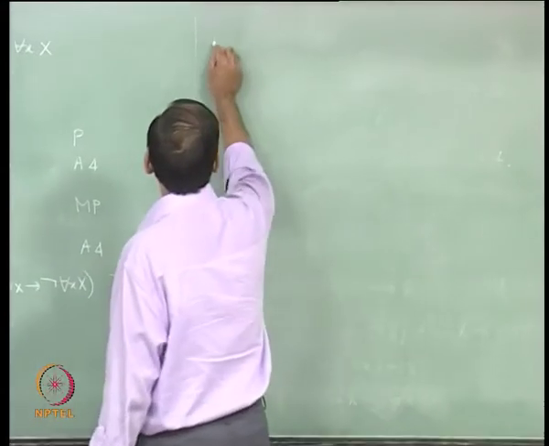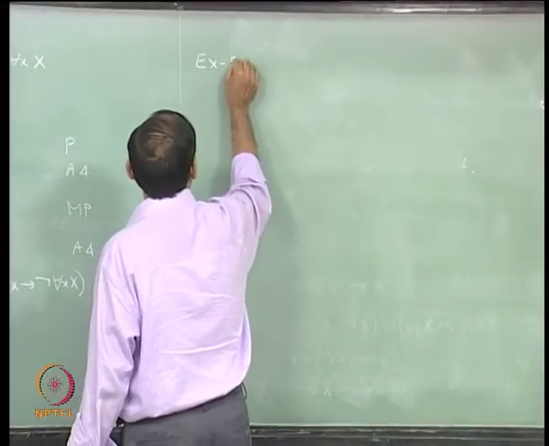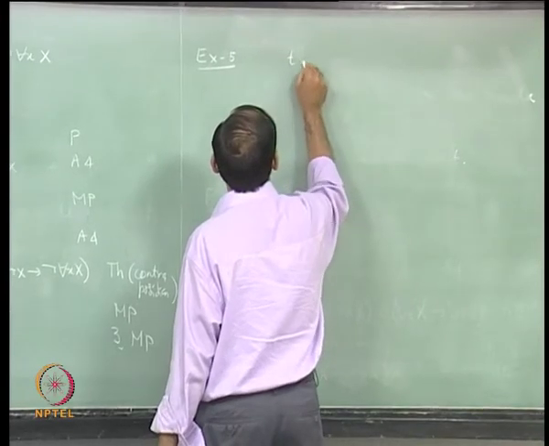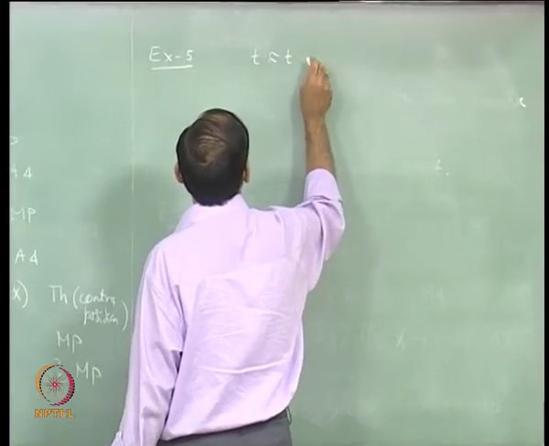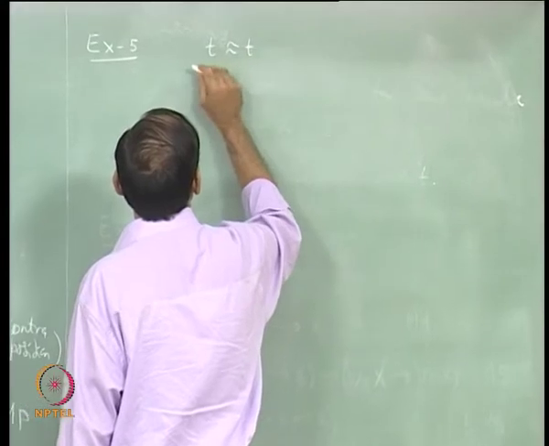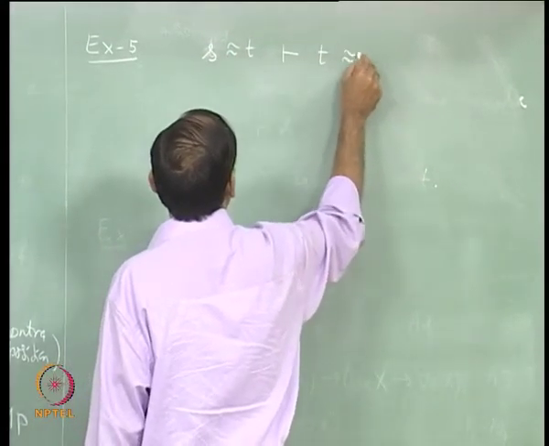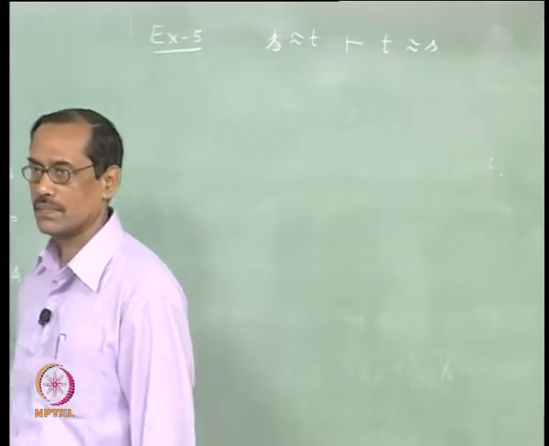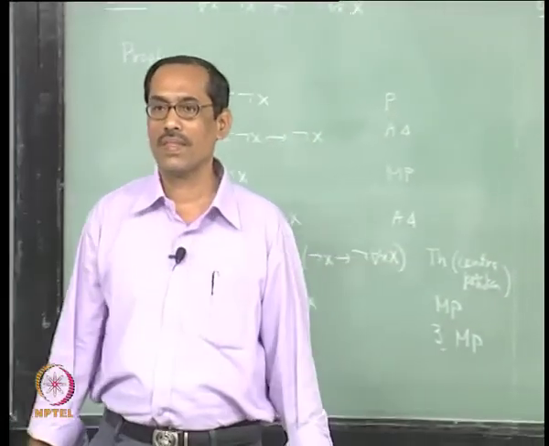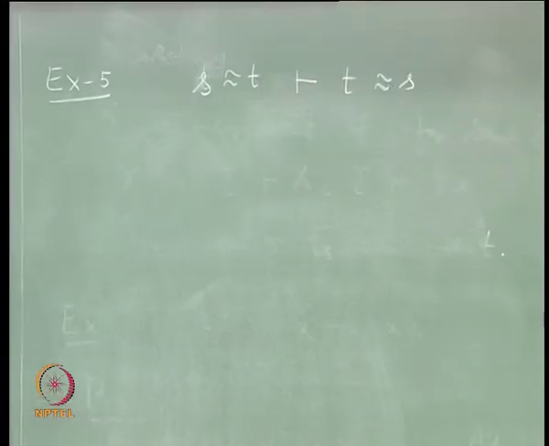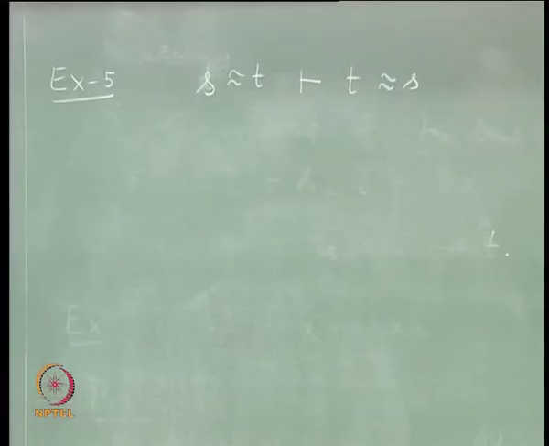Now, let us take one more example. Suppose you take this, which looks very simple, but we do not have any axiom for it, we do not have an inference rule.